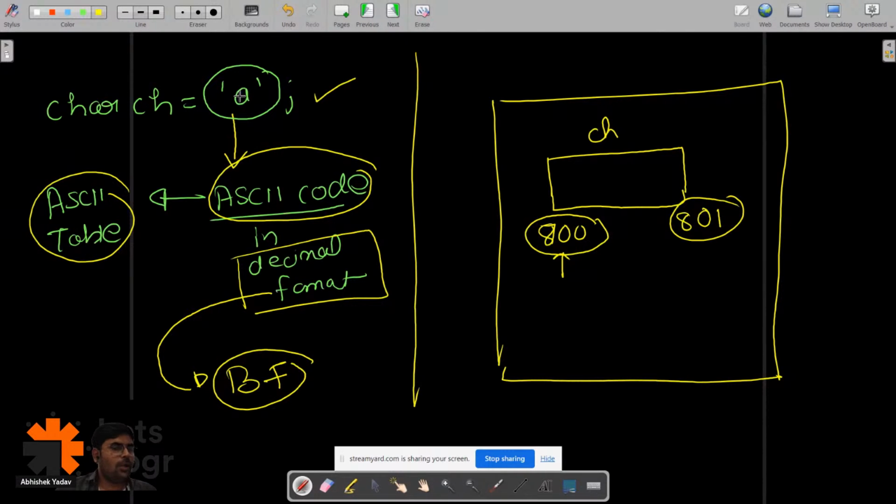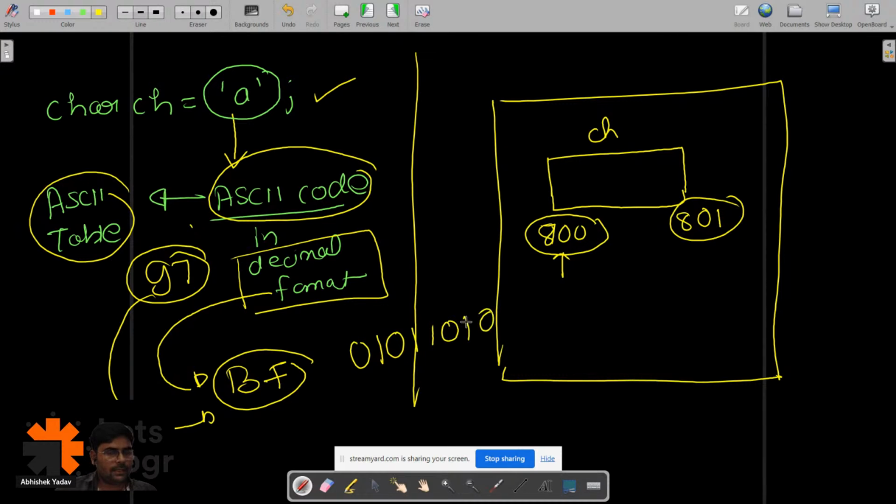For small a, the ASCII code is 97, and this 97 will get converted to the binary format, that is in 0 and 1 format. Let's assume the binary format of 97 is this number here, right? So this binary number will get stored inside the memory like this: 0 1 0 1 1 0 1 0, right? Yeah.